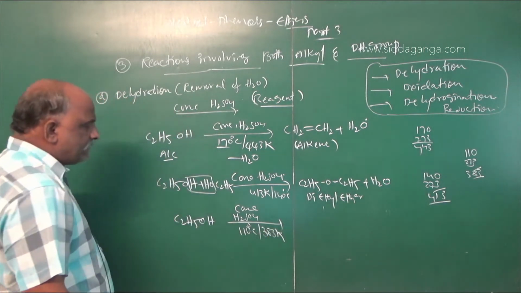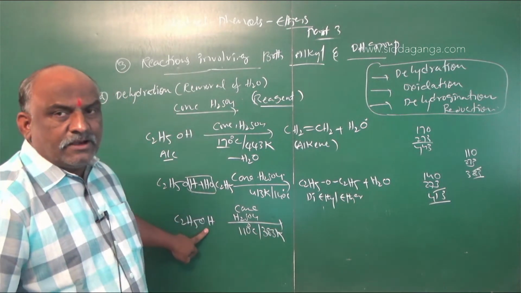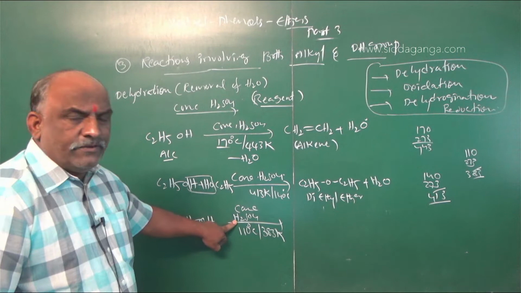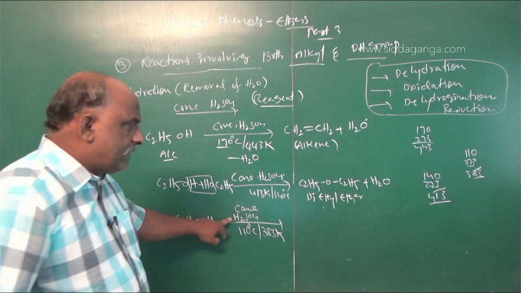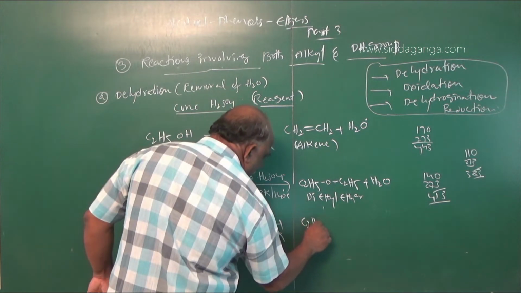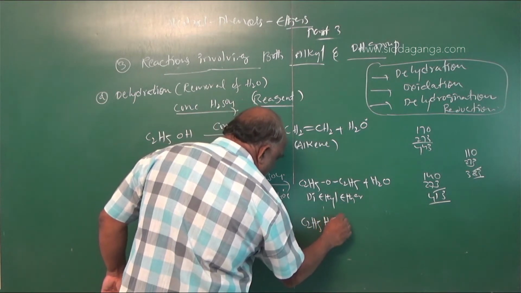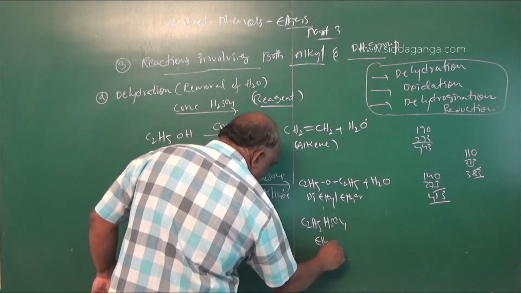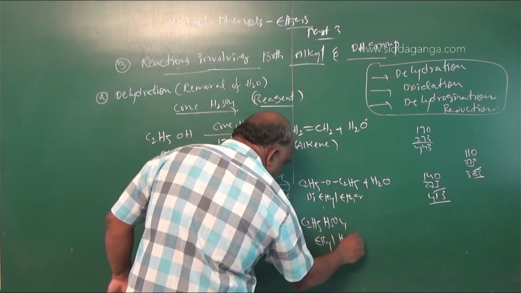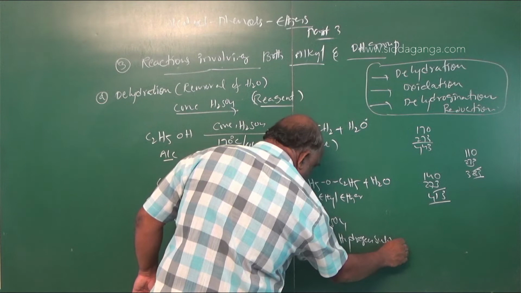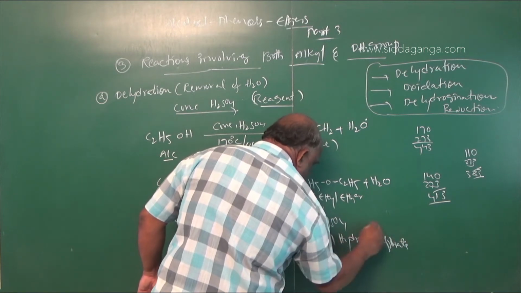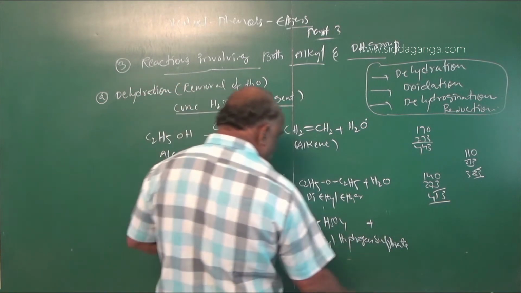Then OH is eliminated from the alcohol and H is eliminated from sulfuric acid, giving rise to C2H5HSO4, ethyl hydrogen sulfate, plus water.